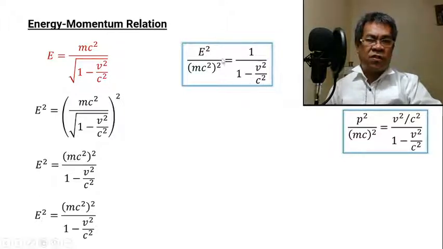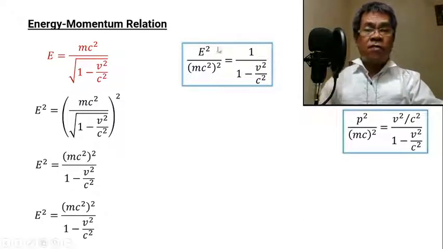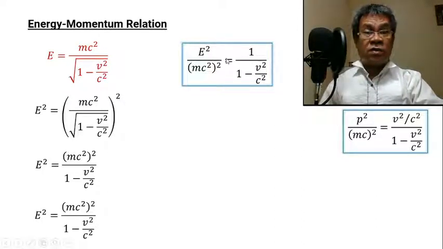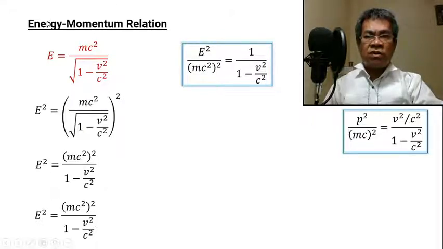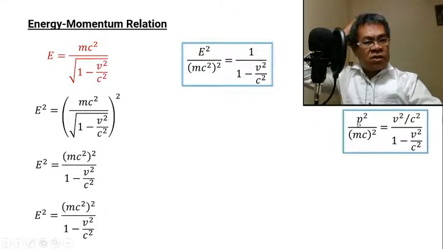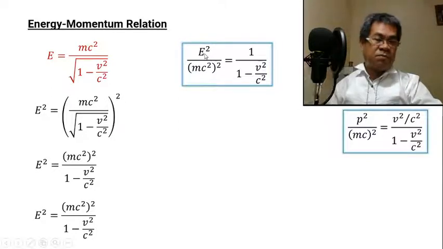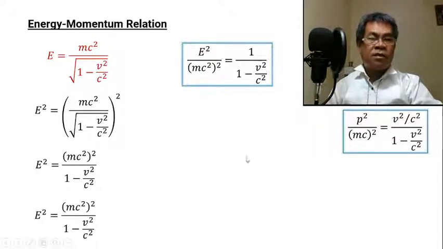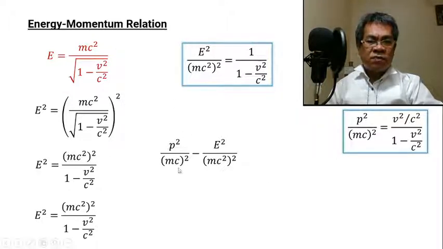Okay, so we have these two equations. Look at this one. In terms of momentum, we have p squared over mc squared, quantity squared, b squared minus c squared divided by 1 minus b squared over c squared. And this one, from the energy, e squared over mc squared, quantity squared, which is equal to 1 over 1 minus b squared over c squared. So, all we need to do now, to have a relation between energy and momentum, is to subtract this one by this equation. So, subtracting this result by this one, this will be the result.